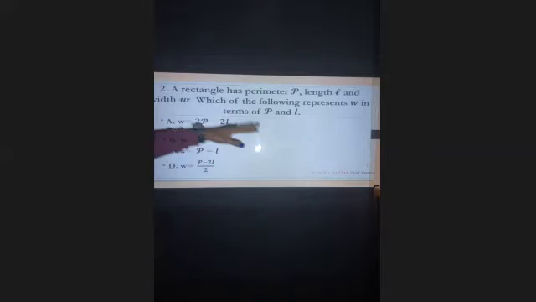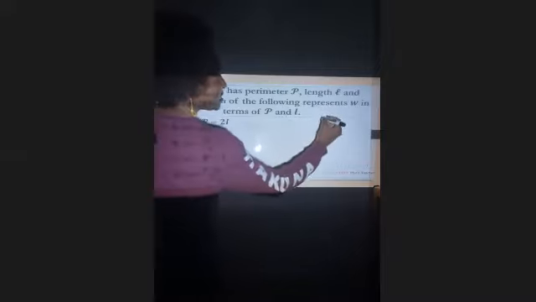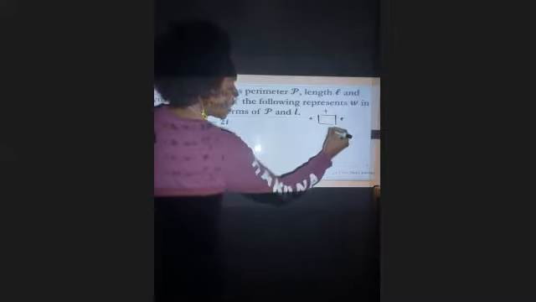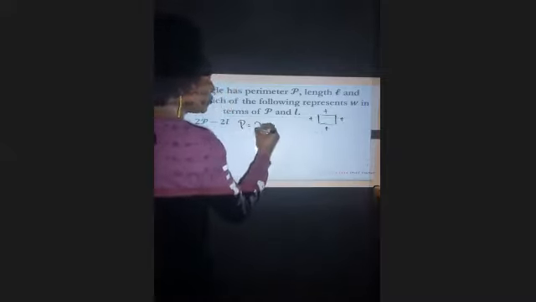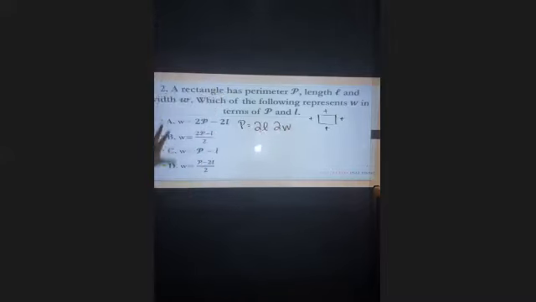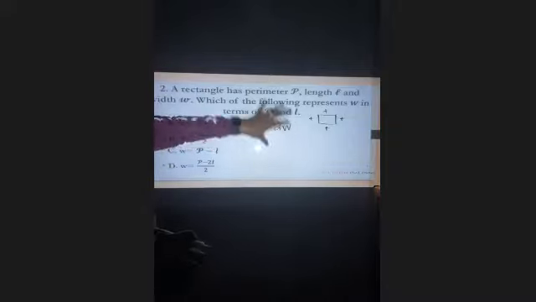I believe on the PSAT, they give you the equation for perimeter. I'm not 100% positive about on the EOCs if you have that equation, so this is one of those things you may want to have memorized. Anyway, when you're talking about perimeter, you're actually talking about the distance around a figure. So this side plus this side plus this side plus this side. You're talking the distance around. So the perimeter is equal to 2L plus 2W. You need to know that first before we can do anything else. This is the equation that we're manipulating. This is what we're moving around.